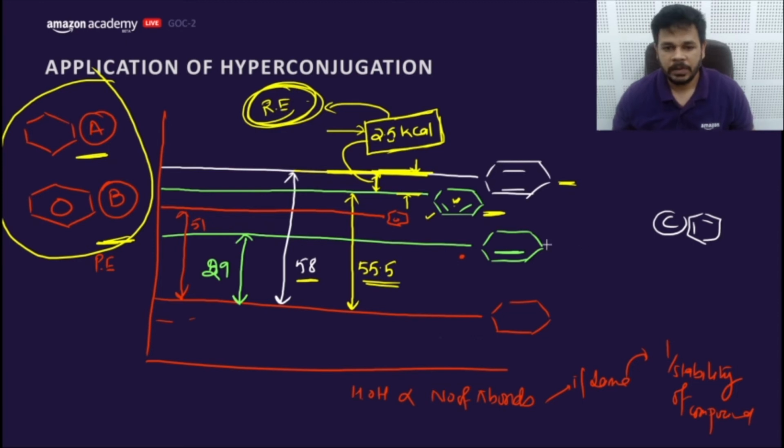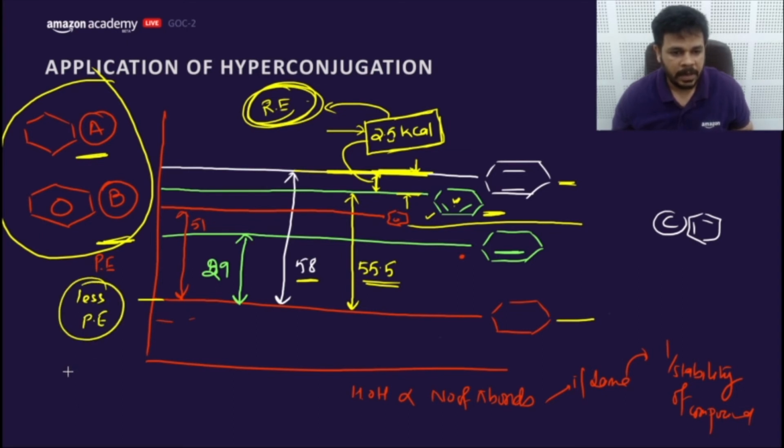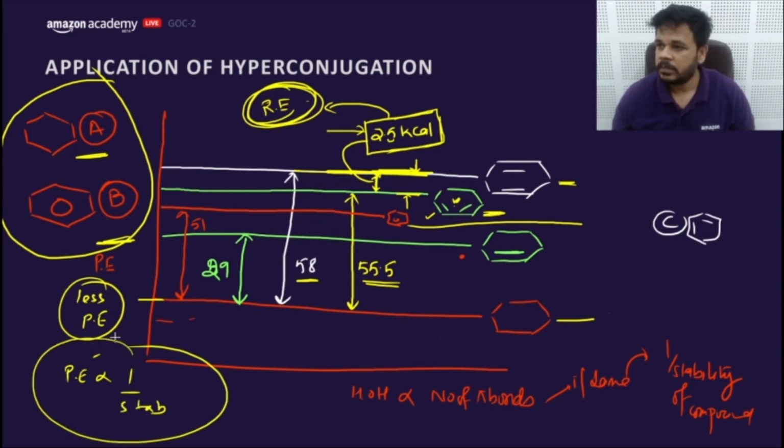Check out in this graph, benzene is somewhere here and cyclohexane is somewhere here. It has lesser potential energy. Lesser potential energy, that means potential energy is inversely proportional to what? Stability. Getting my point? Follow the heart?